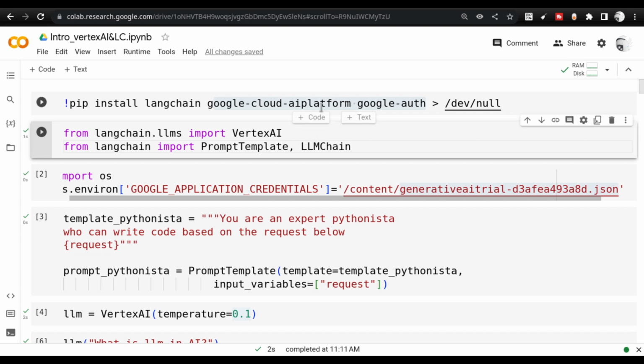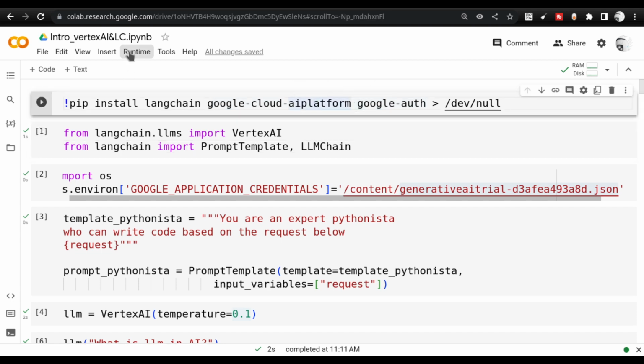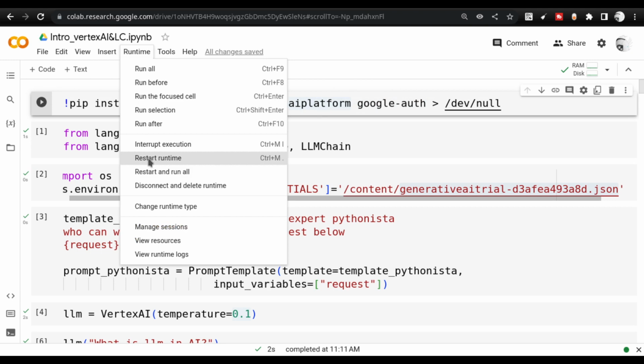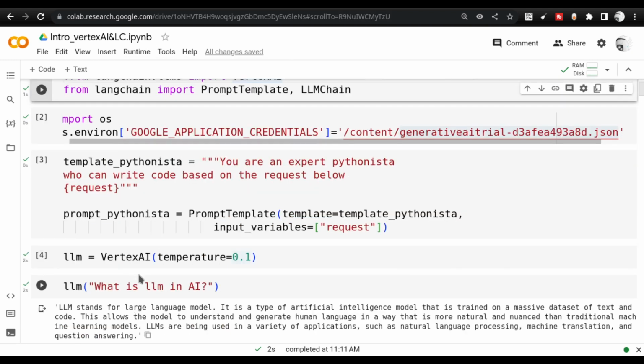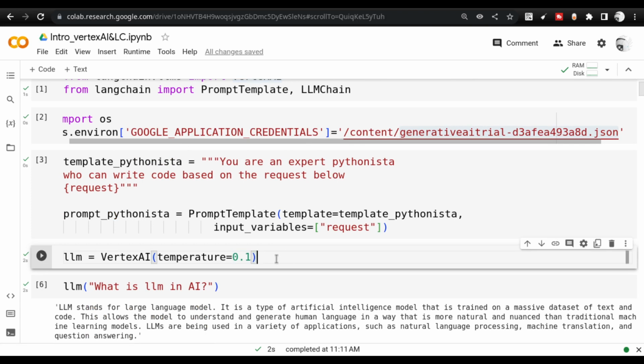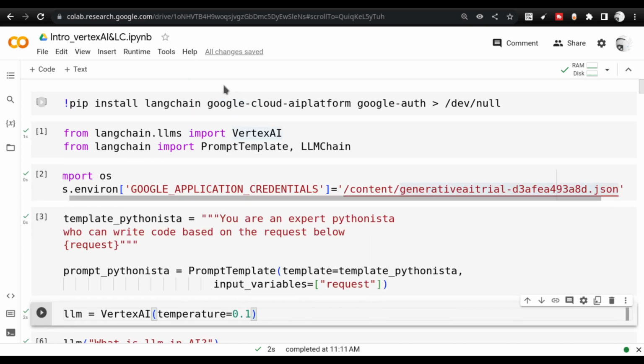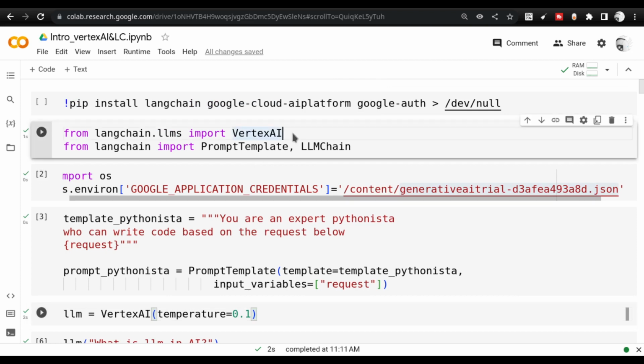Once you install this, ensure that you restart the runtime. Come here and restart the runtime. The reason I'm telling this is, once you go down here and execute this cell, it can error out, telling you that there is a conflict in the libraries. To avoid that conflict, I am restarting the runtime. If you are using it in your local environment, that error will not arise. Once that is done, import Vertex AI. This is the primitive that I was talking about. This is a Langchain class.